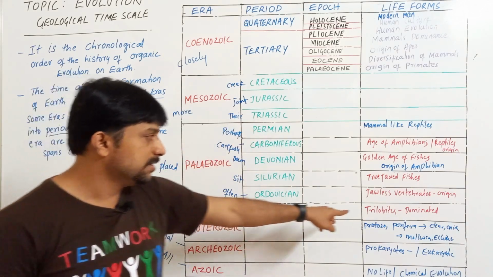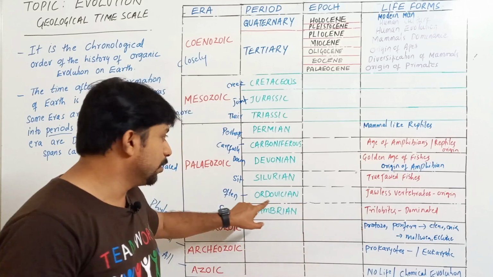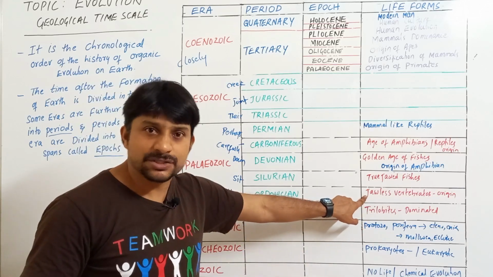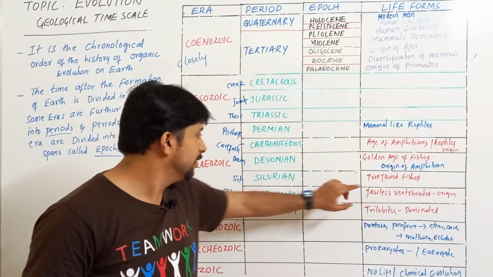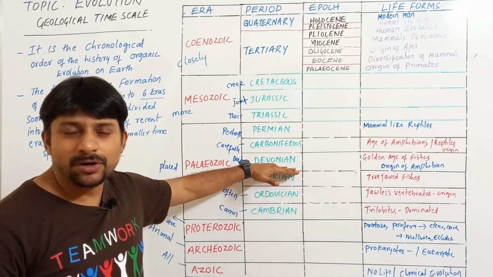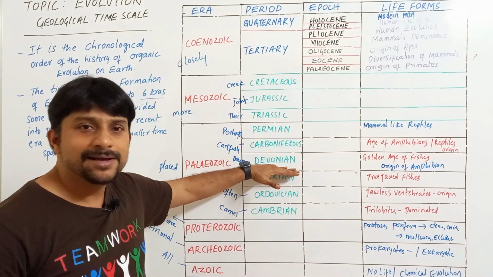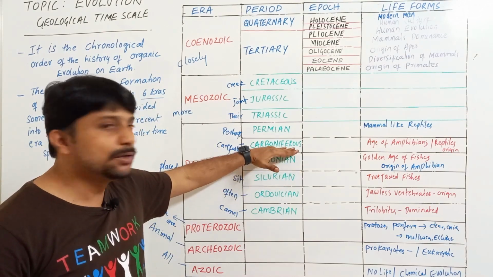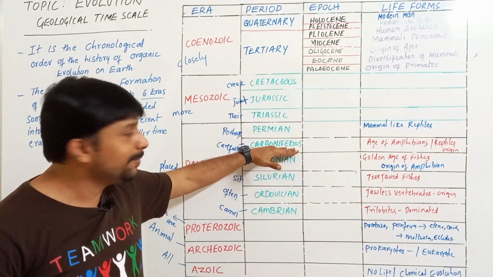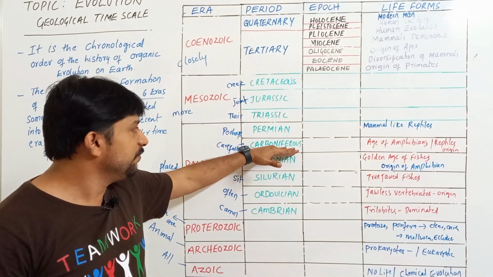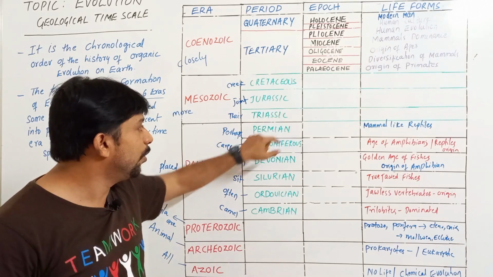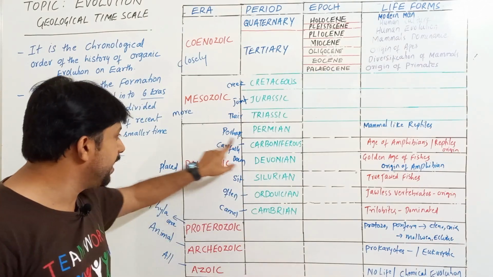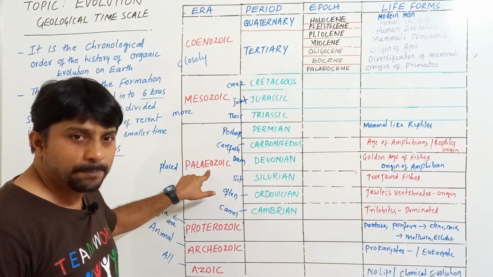In the Cambrian period, trilobites dominated. Ordovician period, jawless vertebrates, their origin. Silurian period, the true-jawed vertebrates have evolved. Devonian period is the golden age of fishes, right? And origin of amphibians took place. In the Carboniferous period, amphibians have dominated, so it's called the age of amphibians. Then in the Permian period, the mammal-like reptiles have evolved. So these are the major events which took place in the Paleozoic era.